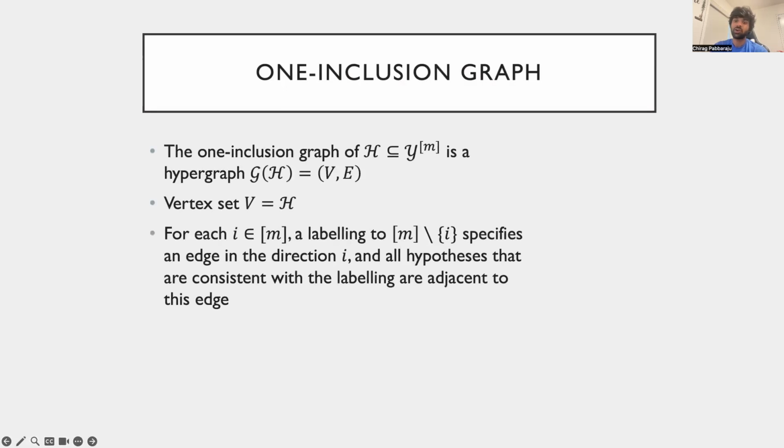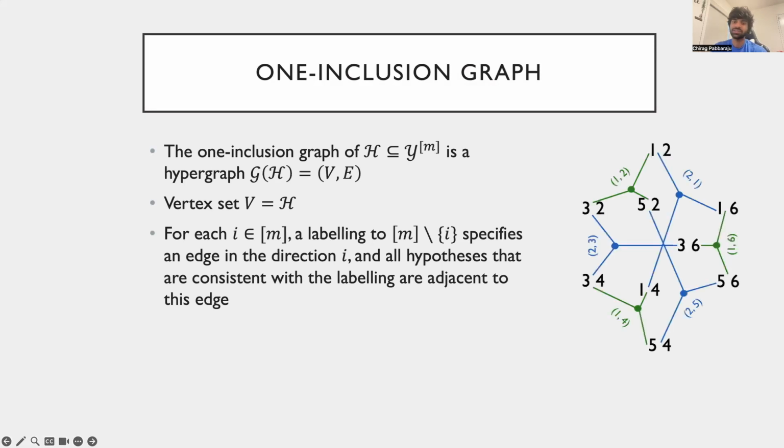Each edge can be thought of as a labeling to all but one of the m indices. The unlabeled index is the direction of the edge, and the vertices adjacent to the edge are precisely all the hypotheses that complete the labeling on the missing index while being consistent with the labeling specified by the edge. Observe that every hypothesis is adjacent to exactly m edges. We have one edge for each of the m coordinates that we hide.